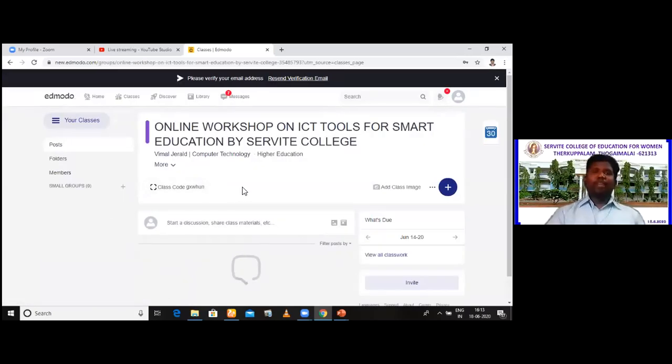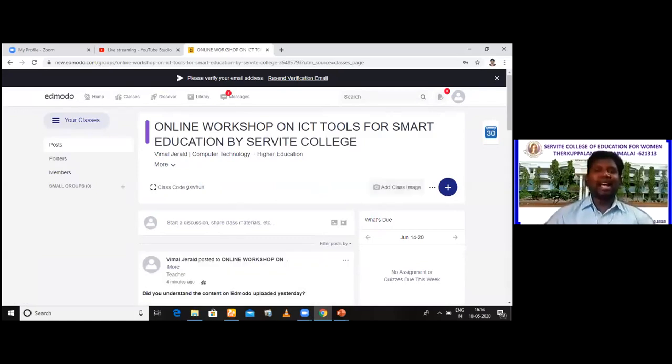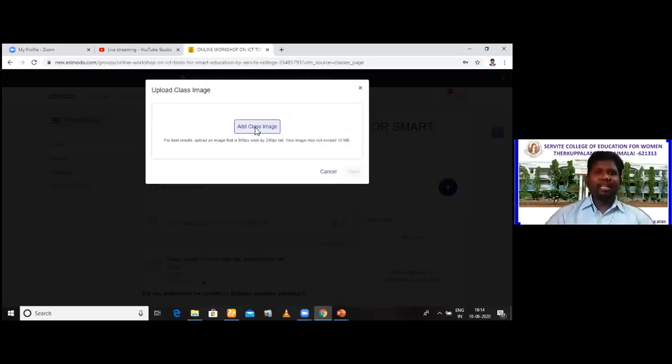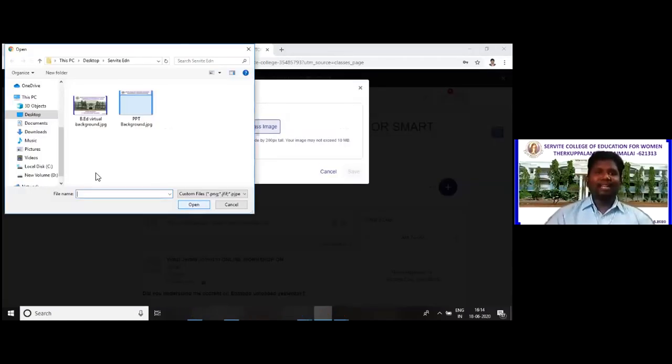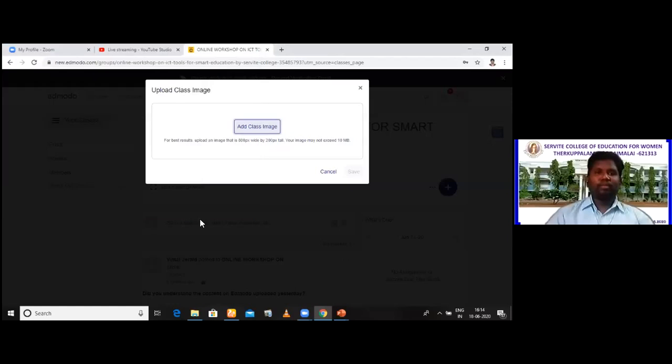And now, friends, before I move on for the connection, you may all wonder, other classes have some images. Why not our class too? See here, add image. Are you able to see this add image file? So you can put your college background at the back of the class on the top. Click add image, add class image. Click that. I'm just choosing one of these.